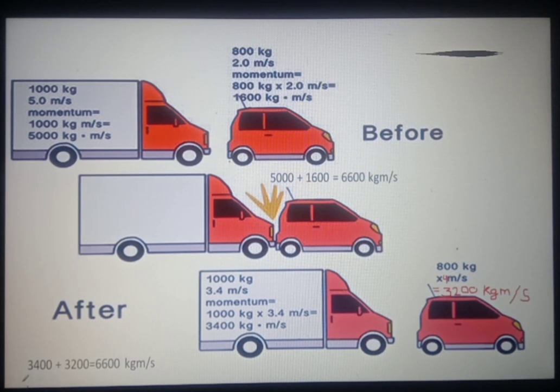In this collision, after collision the velocity of the truck decreases and the velocity of the car increases. Due to the increase in velocity of the car, the momentum of the car also increases, as the momentum formula is mass multiplied by velocity. So if the velocity increases, then momentum also increases.